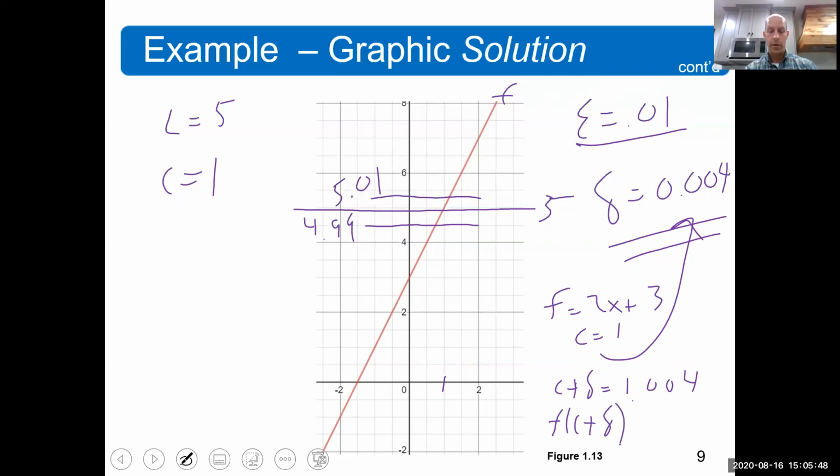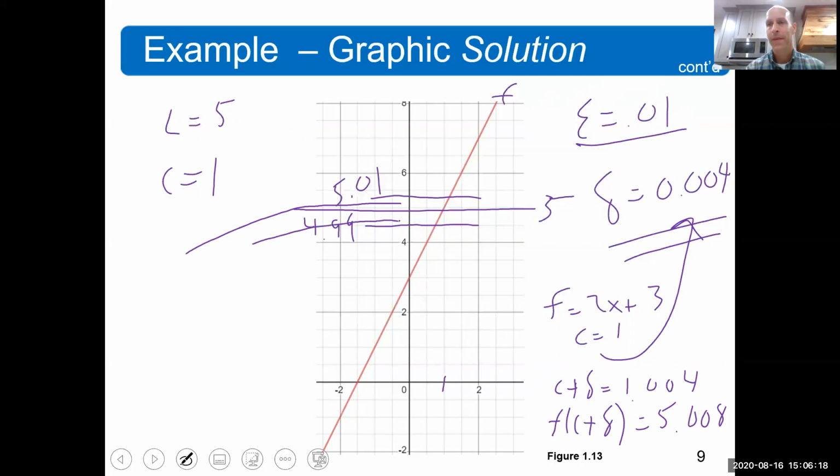So I'm going to do 2 times 1.004, and then I add 3, and I get 5.008. By the way, 5.008 would be right there, which is less than 5.01. Okay? By the way, I could have done c minus delta, and it would have given me a value right in here.